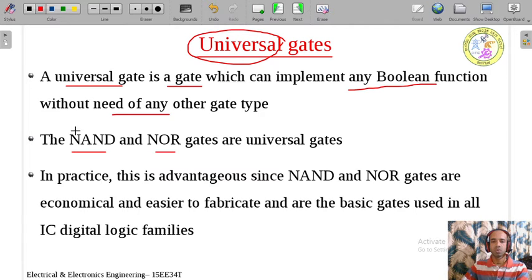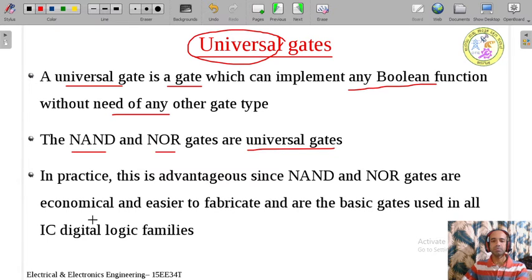Because by using only NAND gate or by using only NOR gate, it is possible to implement any other gate. We can implement OR gate, NOT gate, AND gate, XOR, XNOR, any gate with the help of these two gates, either by using only NAND gate or by using only NOR gate. And also it is possible to implement any given complex expression with the help of either only NAND gate or only NOR gate. So that's why both NAND gate and NOR gate are called universal